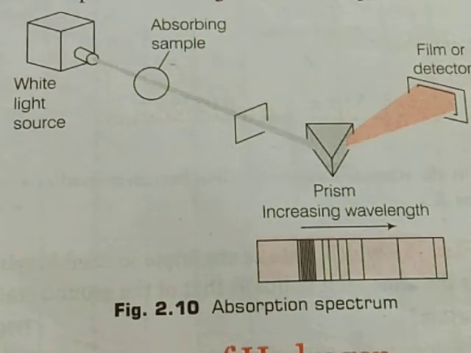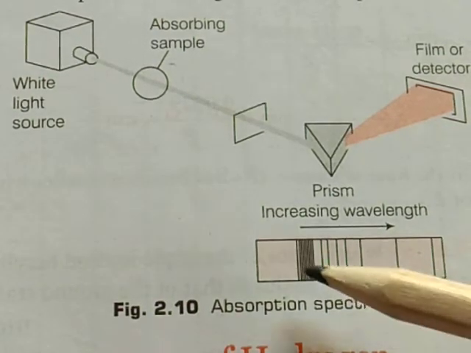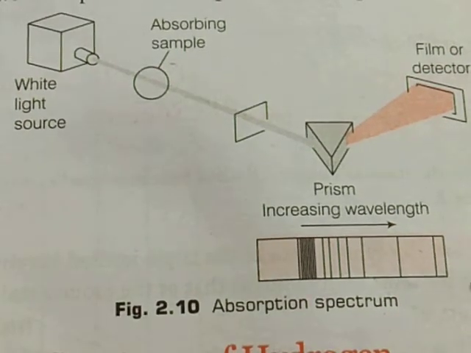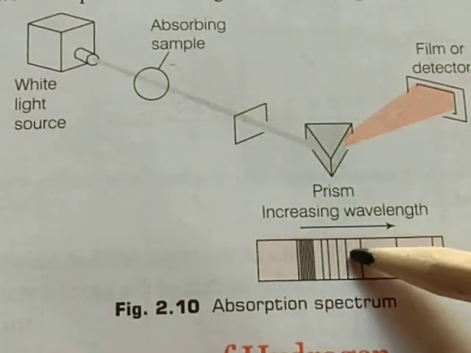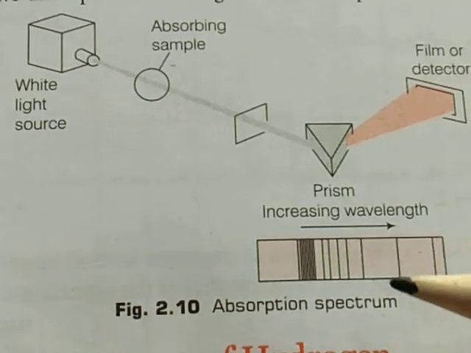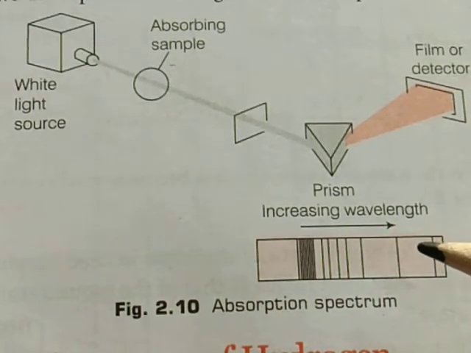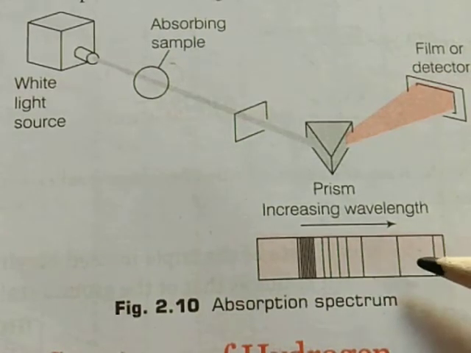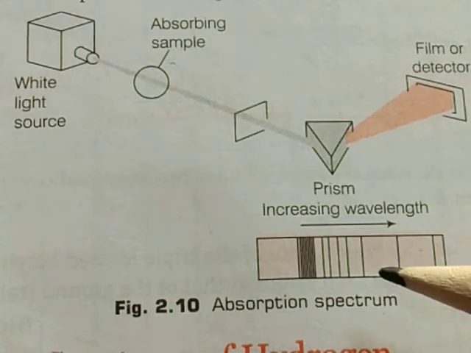This spectrum is called the absorption spectrum, and it forms dark lines like this. These dark lines are at the same place where the colored lines are obtained in the emission spectra for the same substance.